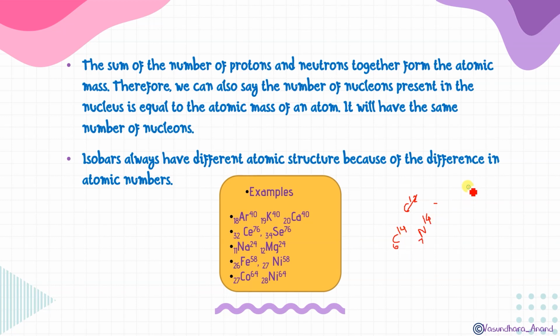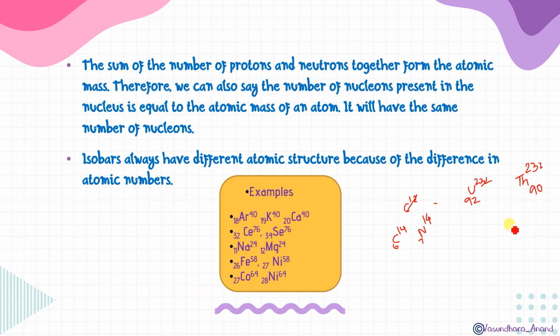Another example we can say: uranium 232, 92. I'm giving you a few examples. And this is thorium 90, and this is also 232.